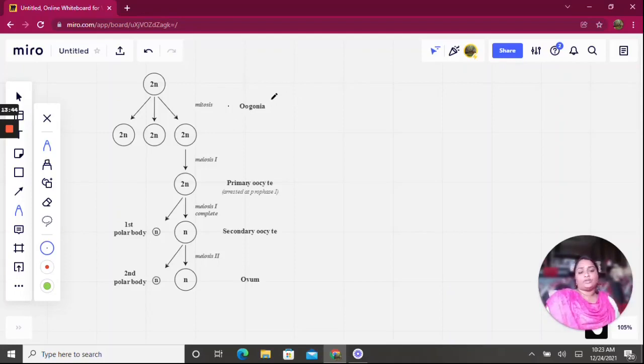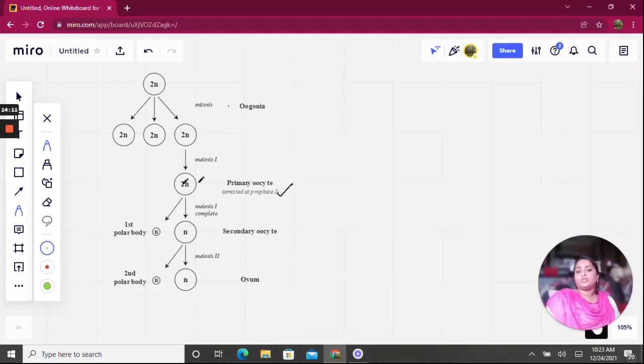When the baby is in the mother's womb, a couple of millions of oogonia are produced. Once after the birth, no more oogonia are produced. So what happens after the birth? The oogonium will actually start the meiosis division there itself, but it ceases at prophase 1.